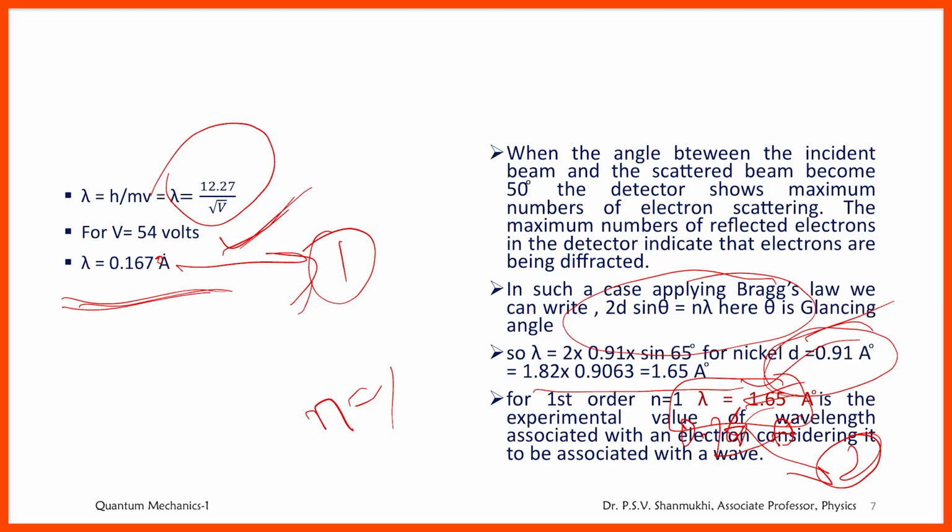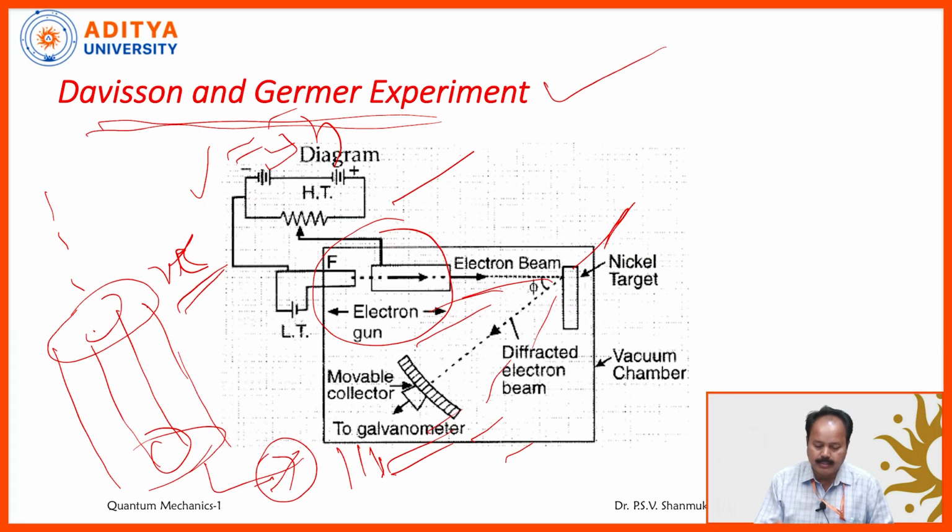Bragg's law of X-ray diffraction is only applicable for X-rays. X-rays are nothing but waves, just like light rays. In the same way, electrons are also exhibiting wave nature. Like that, the wave nature of electrons has been justified, and the de Broglie hypothesis is proved. In this way, we can give the experimental evidence of the de Broglie hypothesis by the Davisson-Germer experiment.